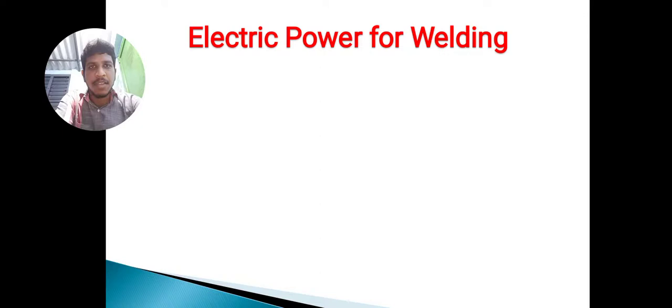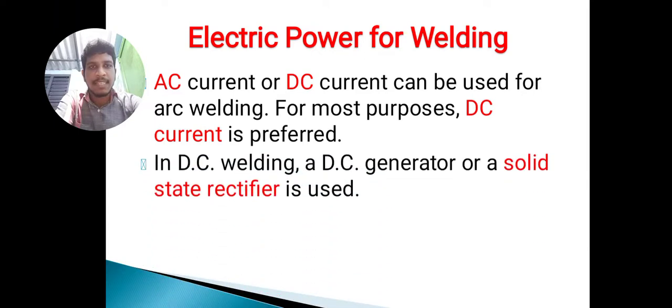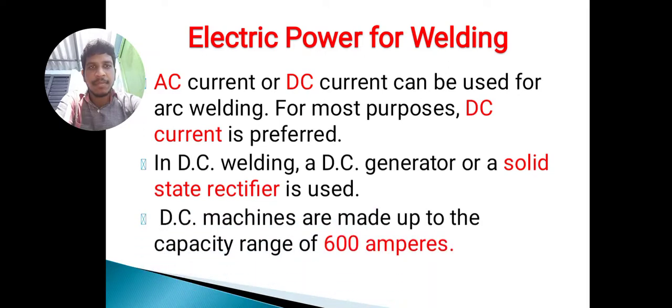Next, coming to electric power for welding. AC or DC, alternating current or direct current, can be used for arc welding. For most purposes, DC, that means direct current, is preferred. In DC welding, a DC generator or a solid state rectifier is used. DC machines are made up to a capacity range of 600 amperes.